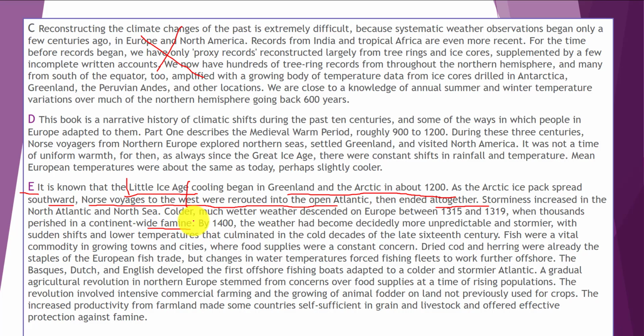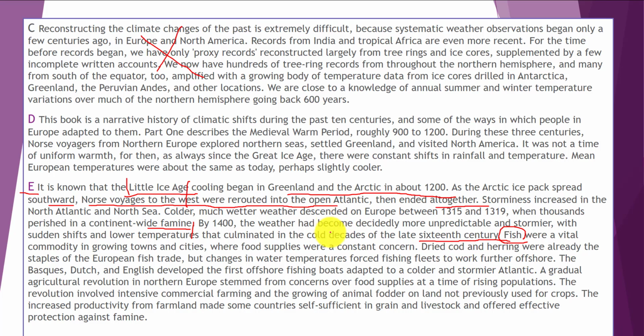By 1400, the weather had become decidedly more unpredictable and stormier, with sudden shifts and lower temperatures that culminated in the cold decades of the late 16th century. Fish were vital. Okay, fish is very important, and it was one of our keywords. And again, it depends on you.